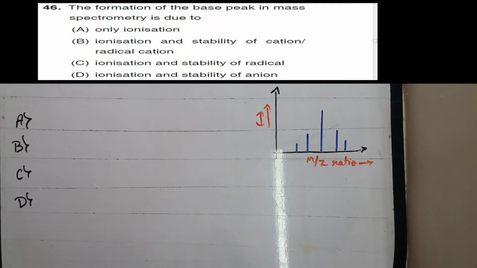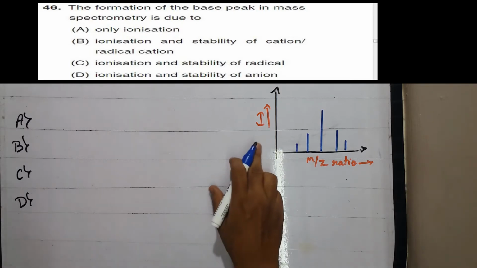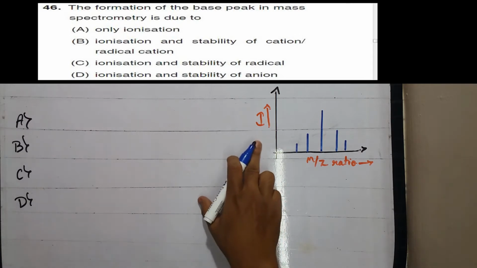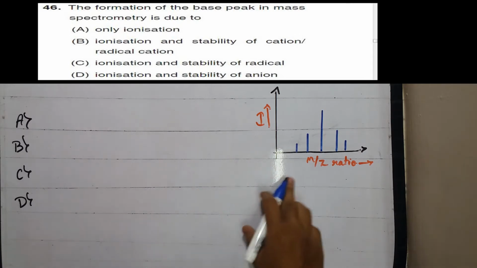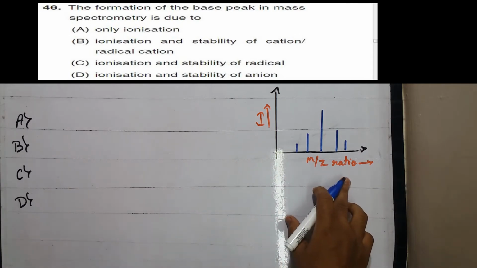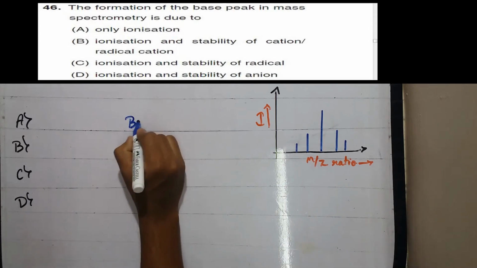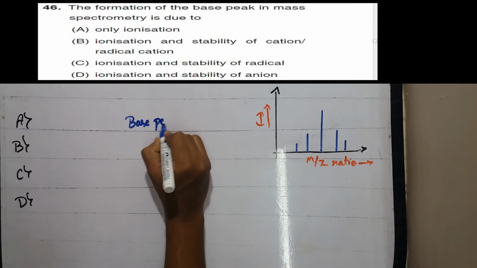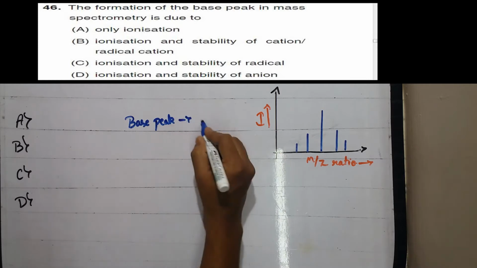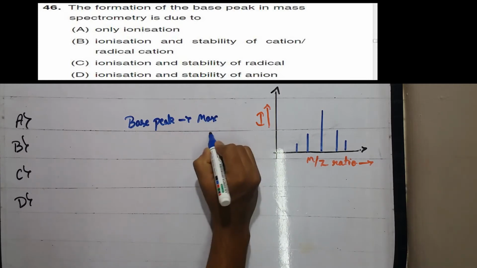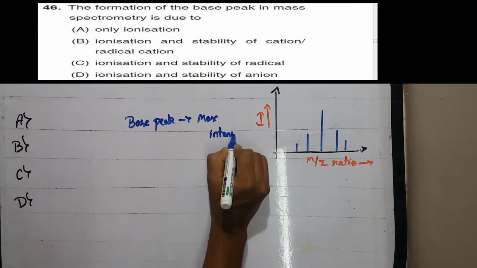The formation of base peak in mass spectrometry is due to... They have given these options. So if I consider the mass spectrogram, where the y-axis represents the intensity and the x-axis we have the m/z ratio. The base peak is the one which has the maximum intensity.